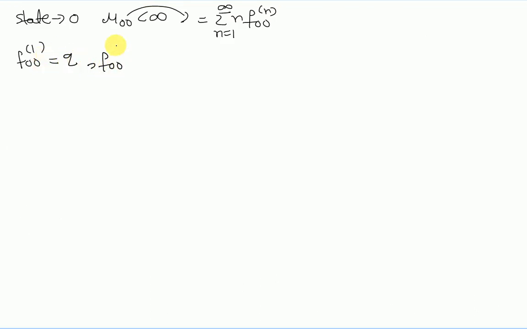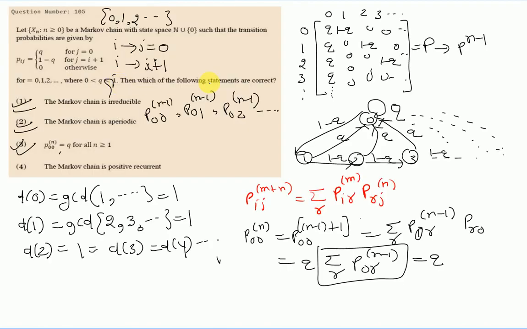Then f002 means the probability to get back from state 0 to state 0 in two steps. Observe that if we move from state 0 to state 0 and then again from 0 to 0, it is true that we get back to state 0, but it is not the first time we get back.